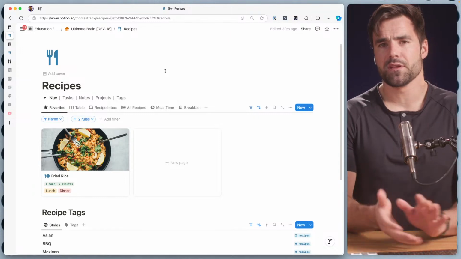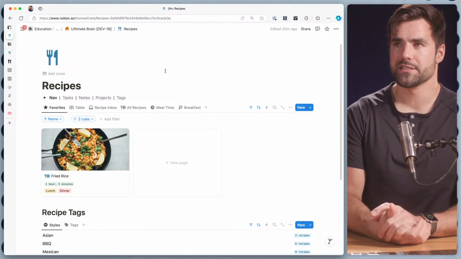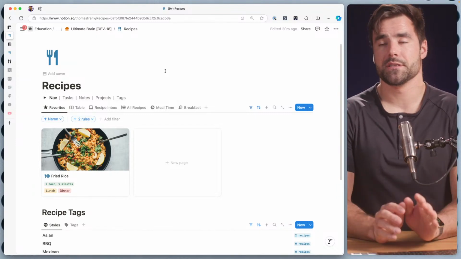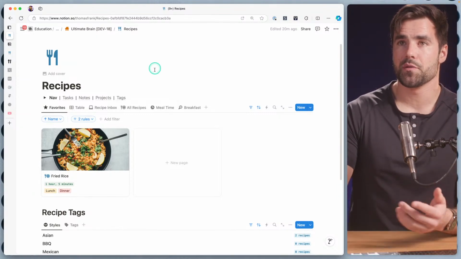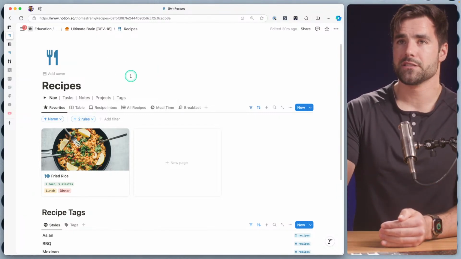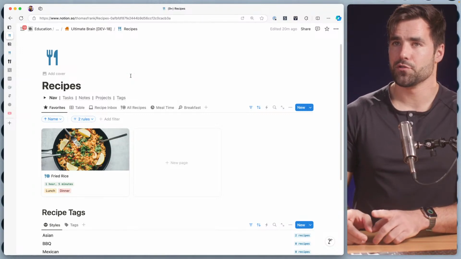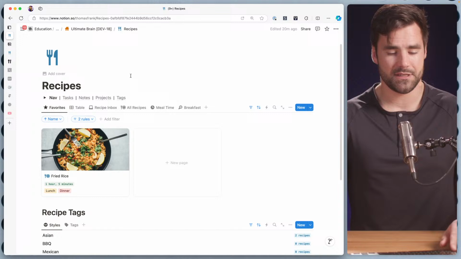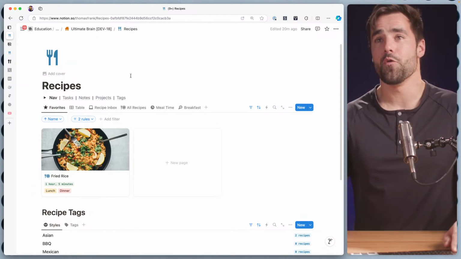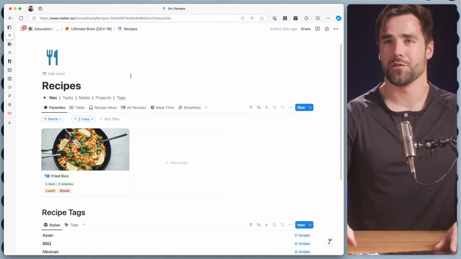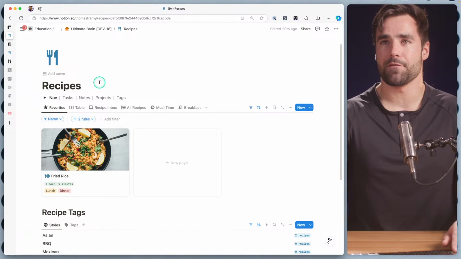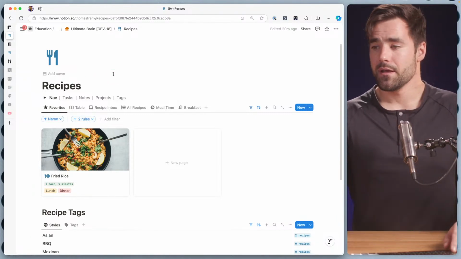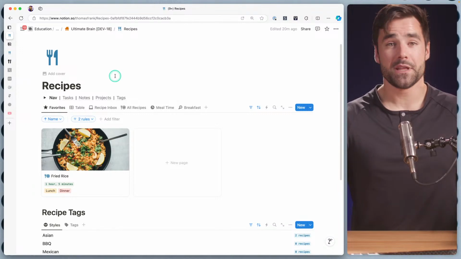And I want to try something interesting that I haven't tried before. I want to try something I'm going to call build or buy. So as you probably know, I do sell Notion templates. And I think that there's a lot of value in these smaller templates that could be lower priced. But I also think that people should be able to build them themselves. So we're going to create full-blown tutorials on how to build them. And then it'll be like, hey, if you don't want to build it yourself, then you can buy it for a low price. I think we're going to try that out for the recipes template and also for the book tracker template as well.